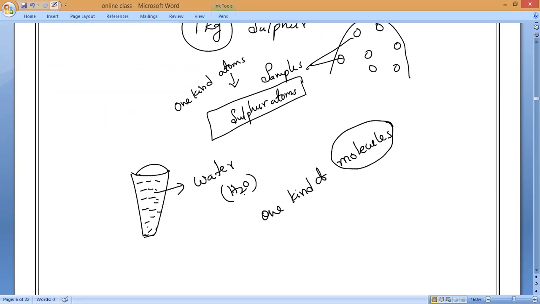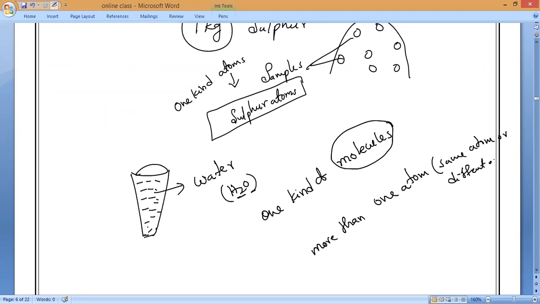Please remember, when more than one atom is combined, that is called a molecule. They may be the same atom or different atoms.